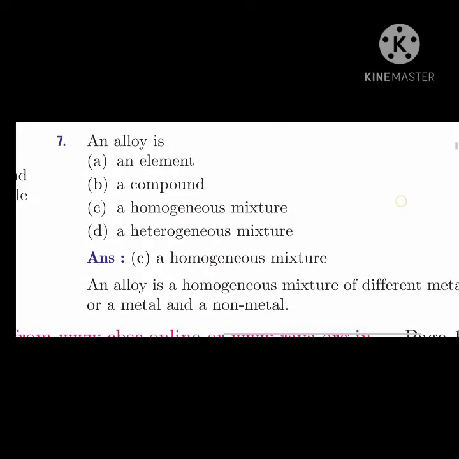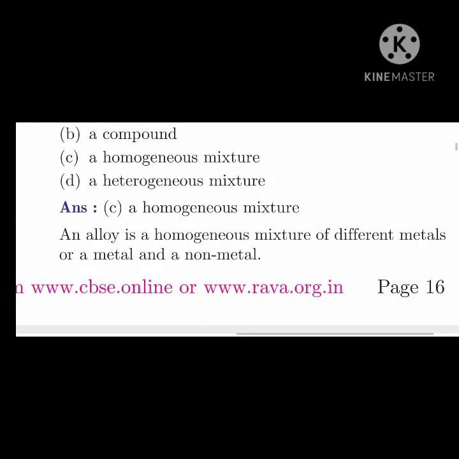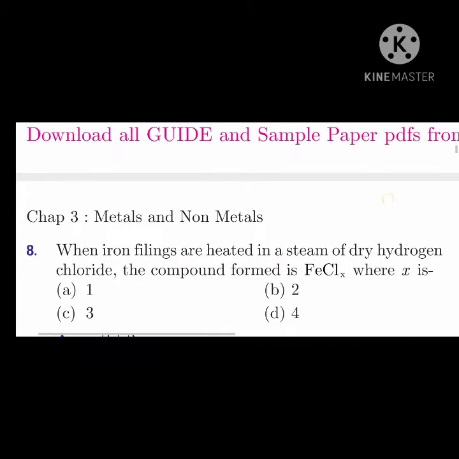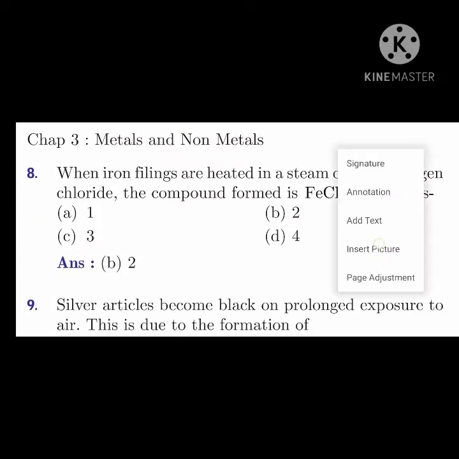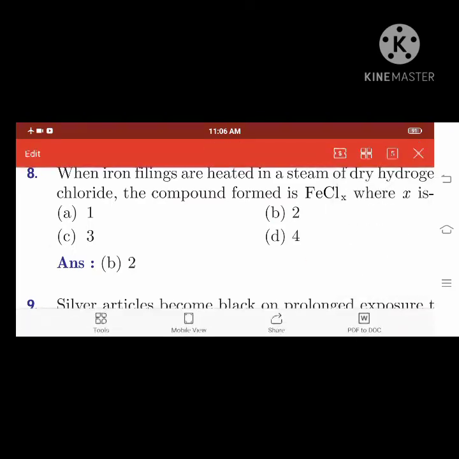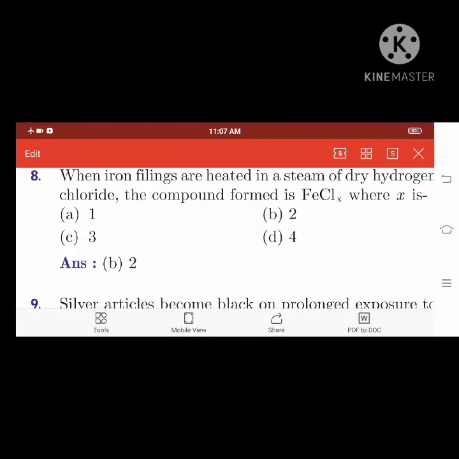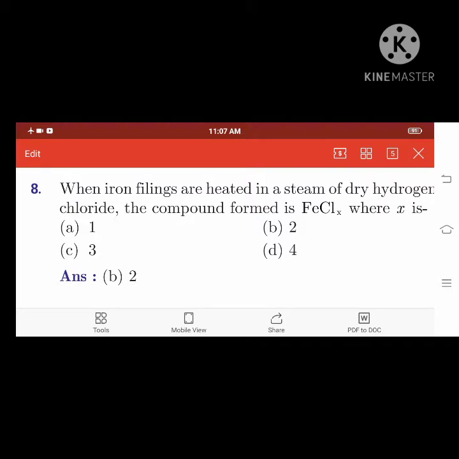So your next question is, an alloy is... So it is a homogeneous mixture, right? So that is a metal and non-metal, isn't it? So an alloy is a homogeneous mixture of different metals, or a metal and a non-metal. Okay. So next, coming to the question, when iron filings are heated in a stream of dry hydrogen chloride, the compound formed is FeClx. So you need to tell the value of x. So x is 2, FeCl2, that is ferrous chloride.